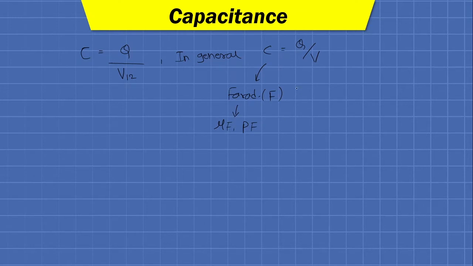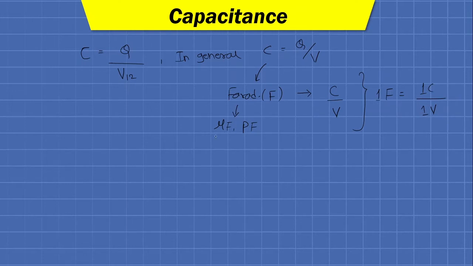So farad can be defined as follows. The unit of charge is coulomb, and the unit of potential difference is volt. So 1 farad can be defined as, if any capacitor stores 1 coulomb charge per unit potential difference, then the capacitance of such a capacitor is called 1 farad.